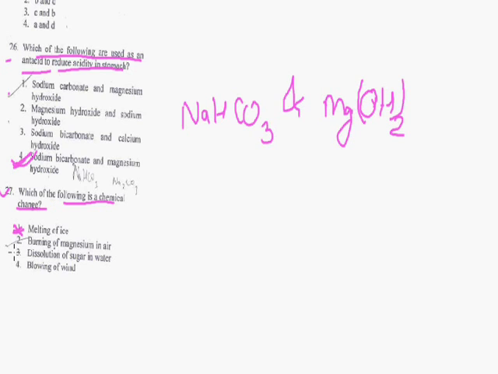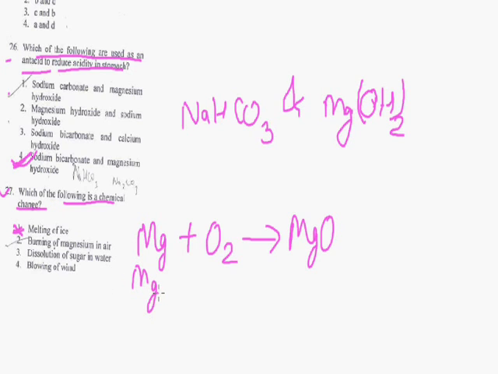Come to option number 2. Burning of magnesium in air. If we burn magnesium in air, means in the presence of oxygen, it gives magnesium oxide, and magnesium when it reacts with nitrogen, because nitrogen is also present in air, it gives Mg3N2.